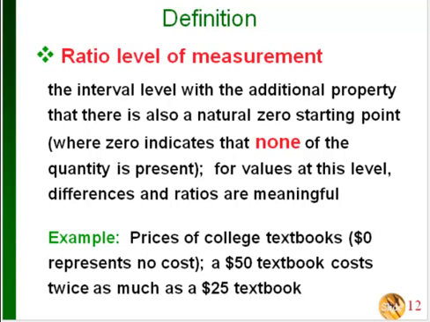So for example, if you take the price of a textbook, 0 would be a natural zero starting point because that represents no cost at all. And if you looked at a $50 textbook versus a $25 textbook, you could divide the 50 by the 25, get 2, and that would tell you that the $50 textbook costs twice as much. So that ratio actually has a meaning in this case.